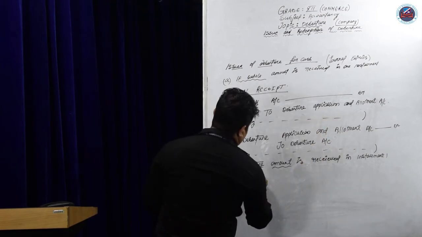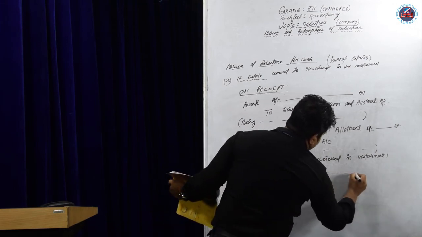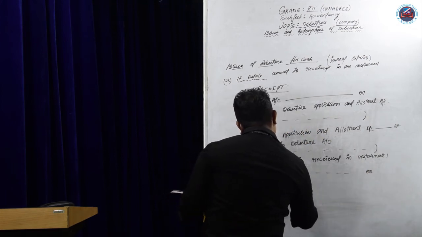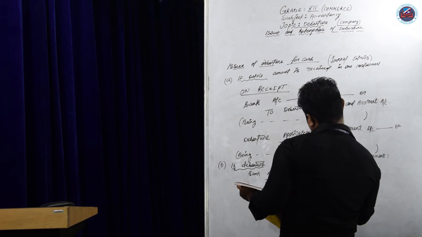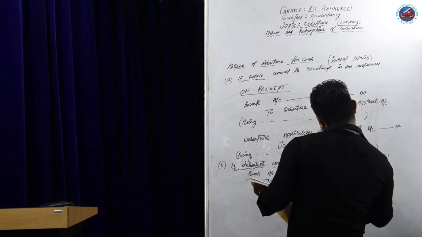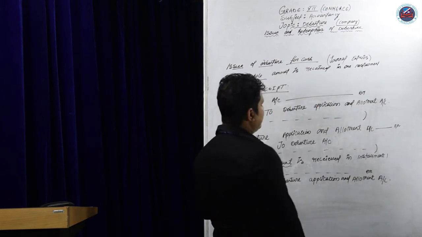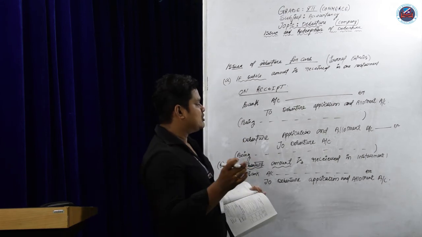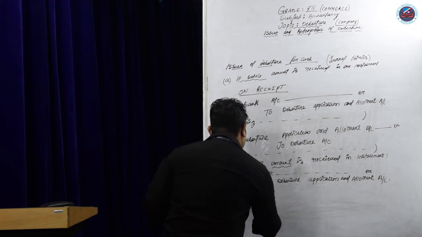Same way, bank account debit to debenture application and allotment account. That is the receipt in installments. The second entry will be the same. Write a being here.